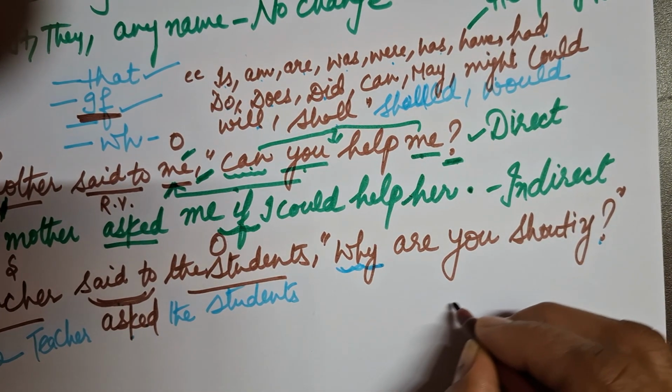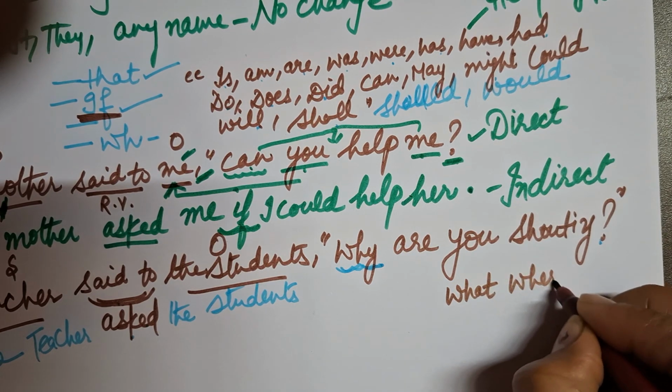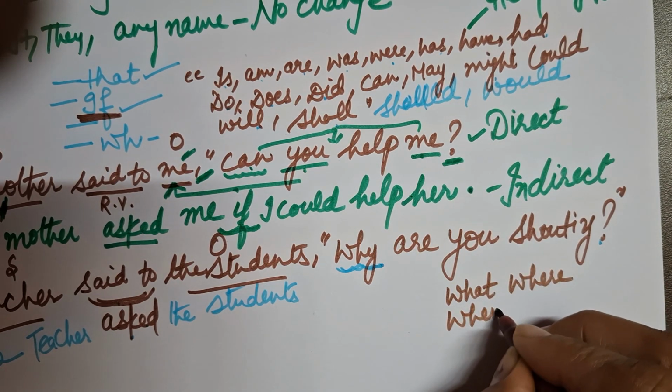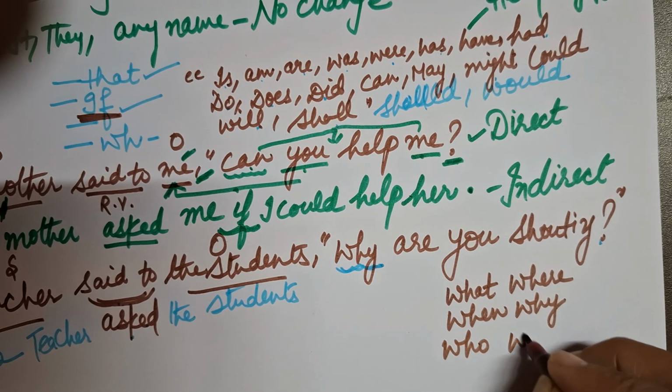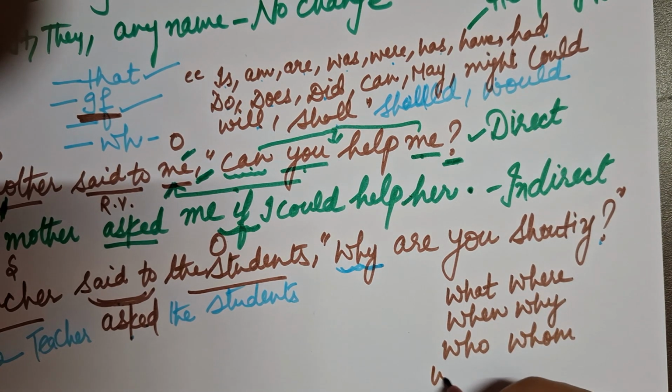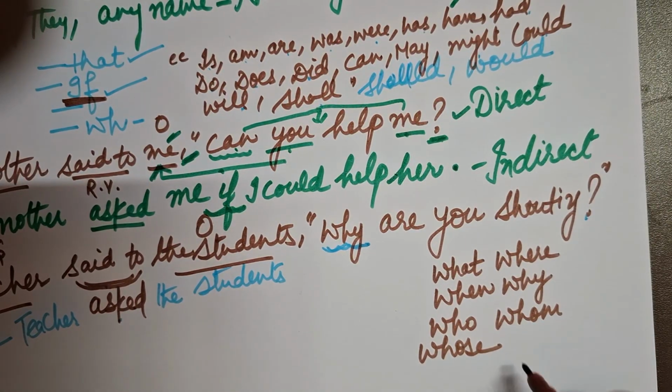Means what, where, when, why, who, whom, whose, how.